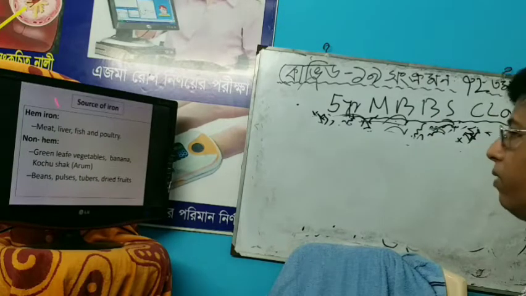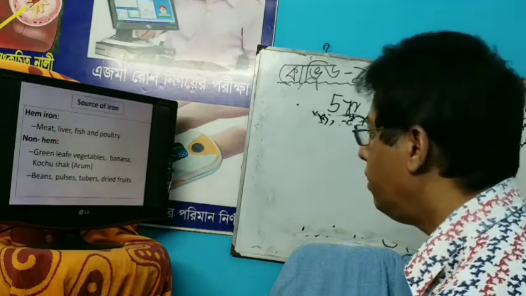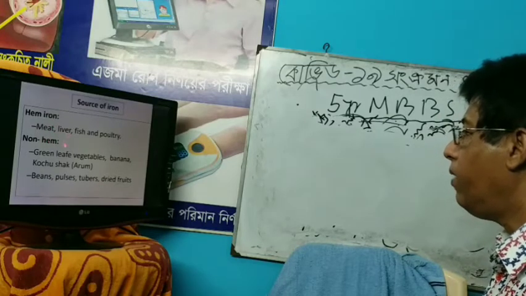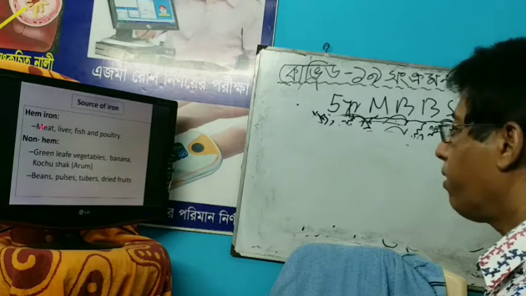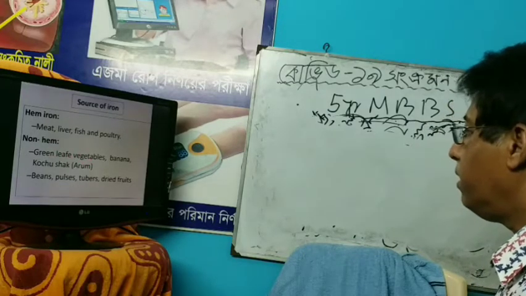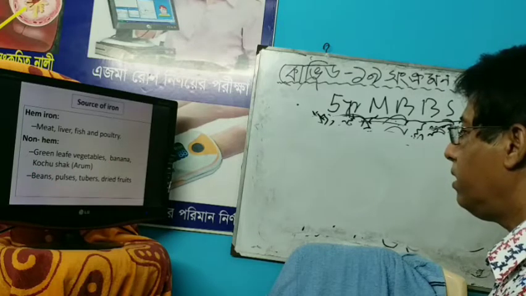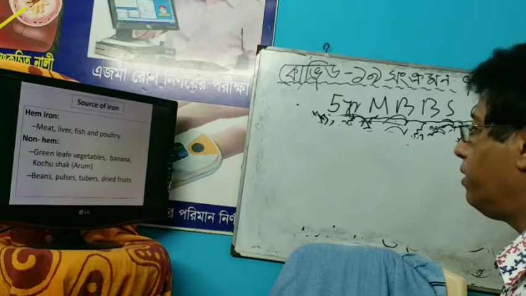Sources of iron: there is heme iron and there is non-heme iron. Heme iron sources are meat, liver, fish, and poultry.